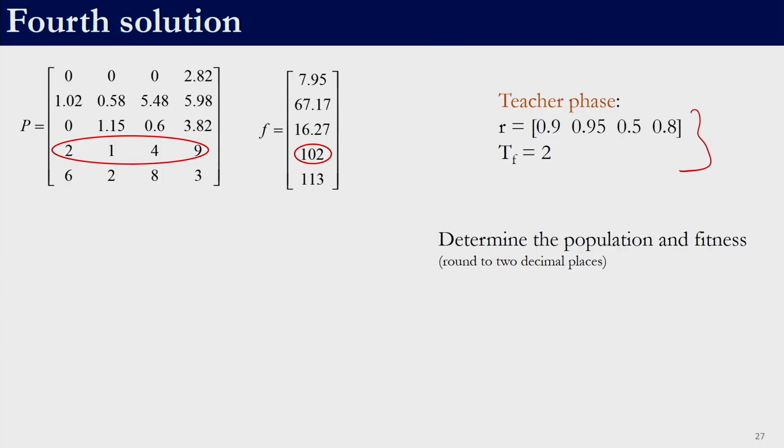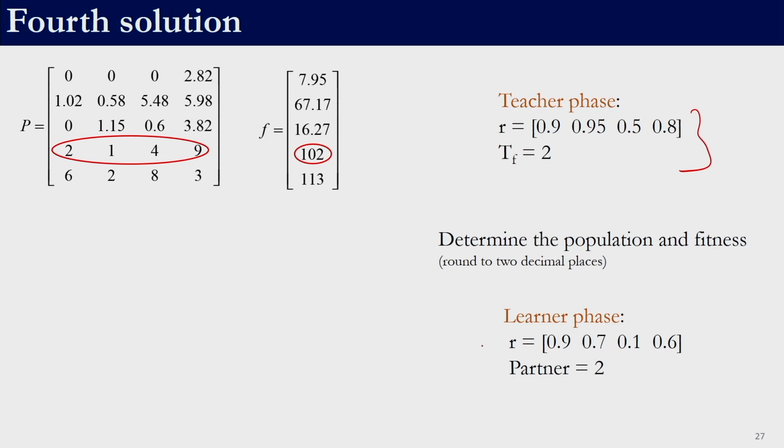You need to check whether the new solution is within the bounds or not. If the new solution is within the bounds, well and good, you go and determine the fitness function value. If the new solution is out of the bounds, you need to bound it and then evaluate the fitness function. Once you have evaluated the fitness function, you need to compare the fitness function of the new solution which you have generated with the fourth solution. So, whichever is better will be retained in the population and the inferior one would be discarded, right. So, that would be the end of teacher phase for the fourth solution, and then